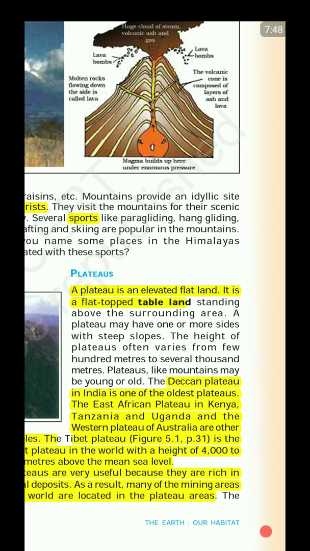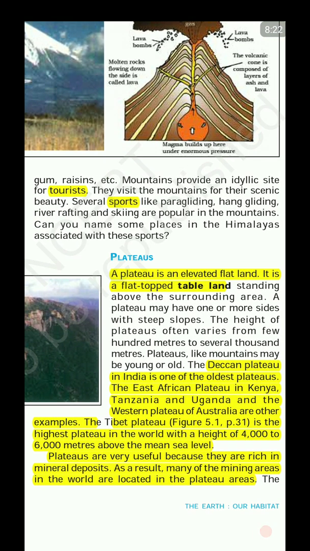Now, if you connect the dots, the Deccan Plateau once upon a time was joined with Africa as well as Australia, right? So the western part of Australia also has a plateau, and this part was joined with India. And the eastern part of Africa, if you see Tanzania, Uganda, and Kenya, this was also joined with India. So all these parts are plateaus, rich in mineral resources, right?